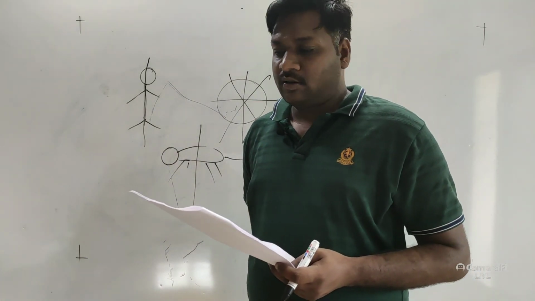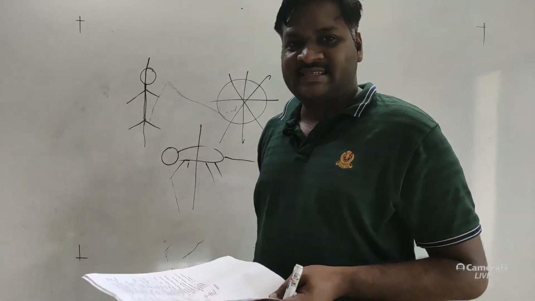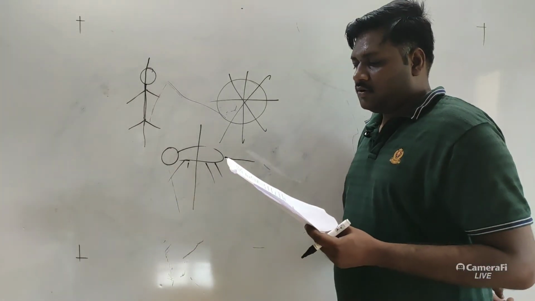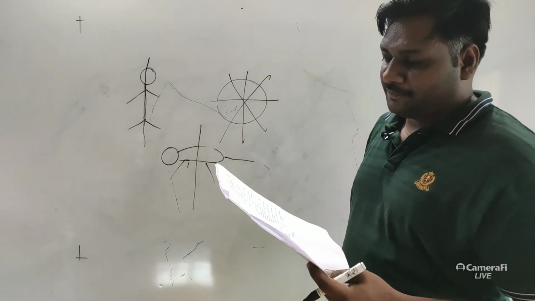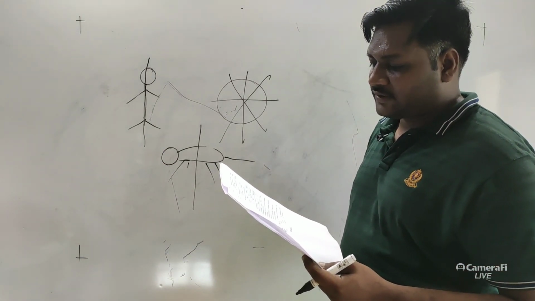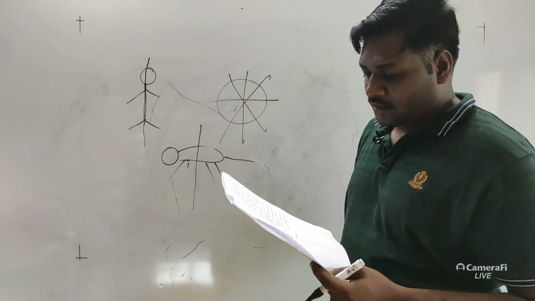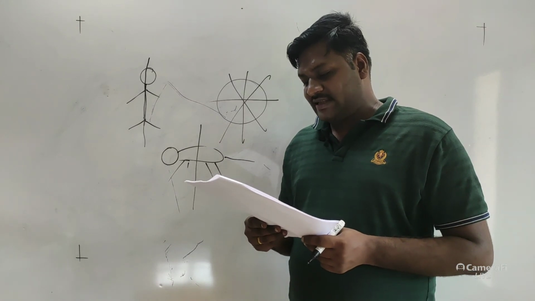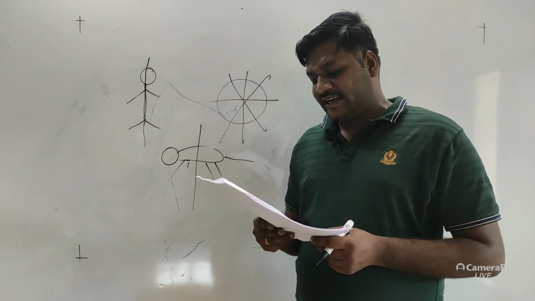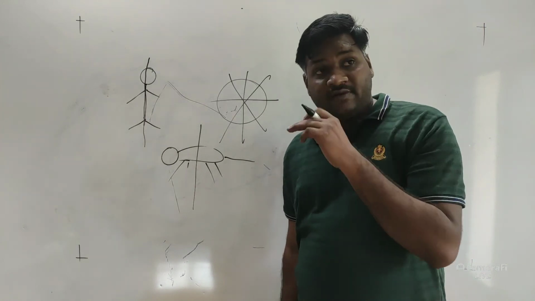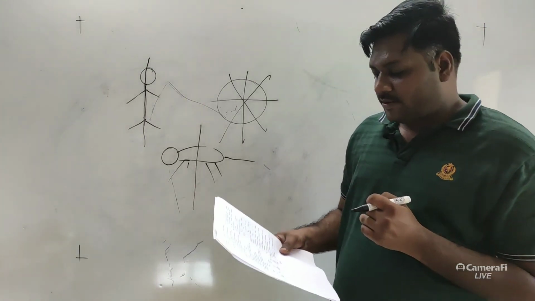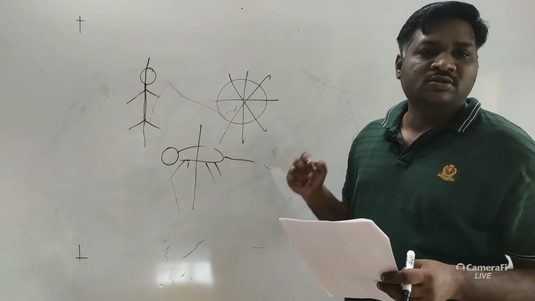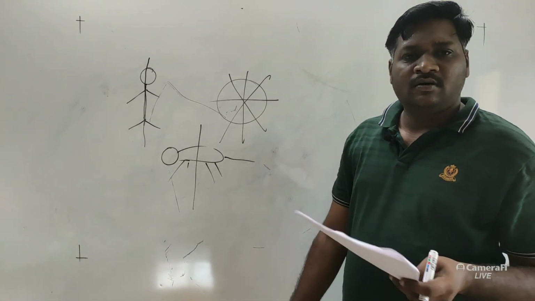178: pseudocoelomates occur in Ascaris, they don't have a true body cavity. The next, you have to identify the A, B, C, D, E in a given table. Option A will be the correct answer for question number 179. And finally, we have the last question, number 180: which of the following is commonly called beef tapeworm? Different tapeworms are there. Beef tapeworm is Taenia saginata, as the intermediate host will be the beef.